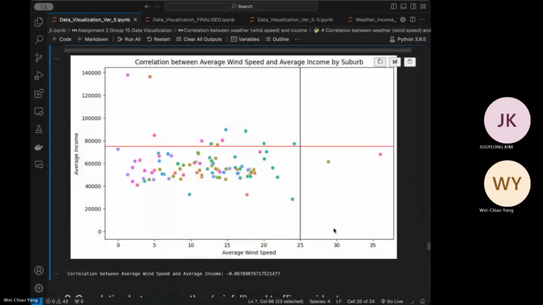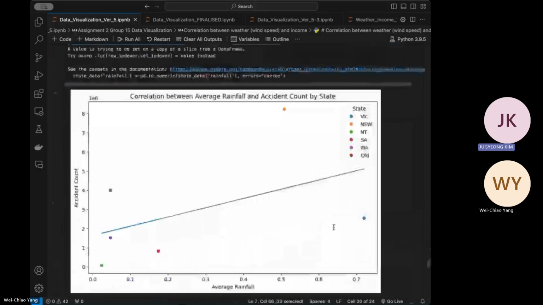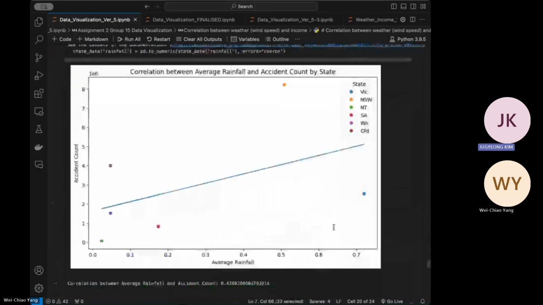Okay, next one. Now I want to show the correlation between weather rainfall and traffic accidents. The hypothesis was that states with more rain will have more traffic accidents, which means the more it rains, the more traffic accidents will happen, because we assume that rainy conditions will create more traffic accidents in general. Surprisingly, for this data set we haven't really collected much data. However, it's still showing a very moderate correlation.